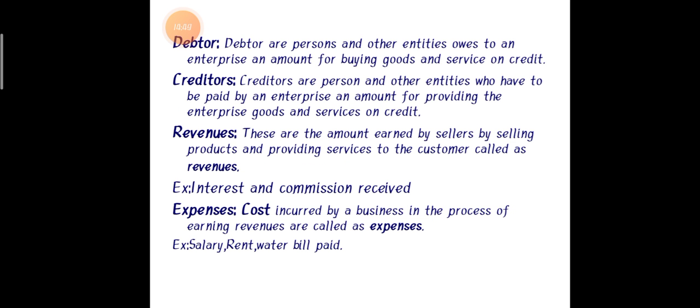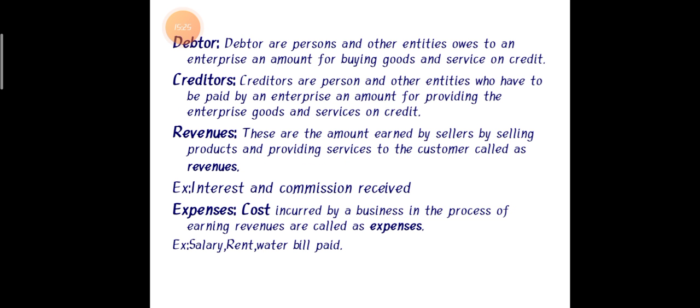It means the debtor is a person who owes money to an enterprise. Take an example: there are two persons, Pooja and Deepa. Pooja pays 10,000 rupees to Deepa. In this situation, who is paying? Pooja is paying.